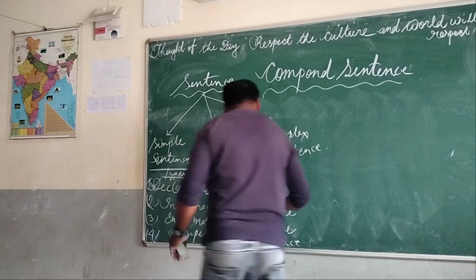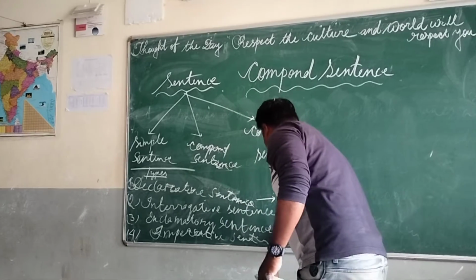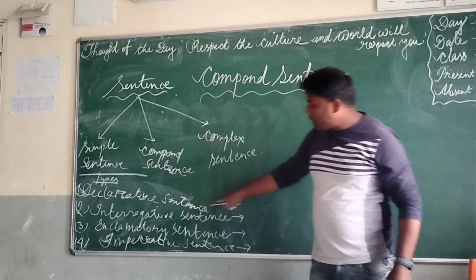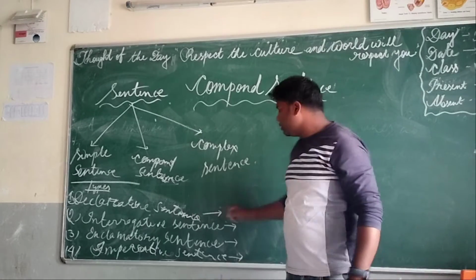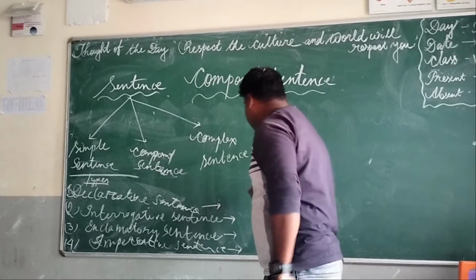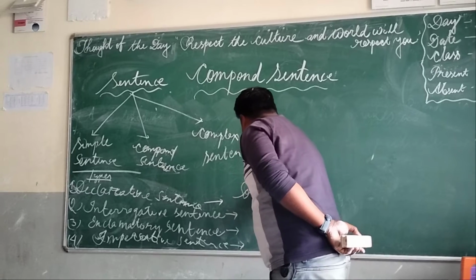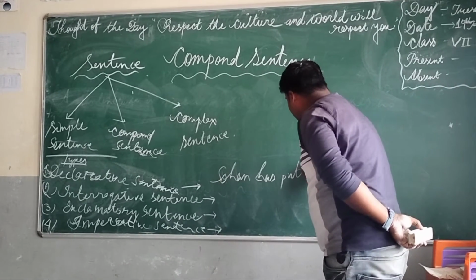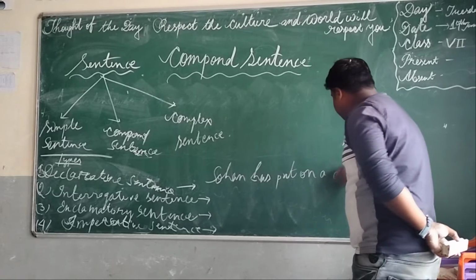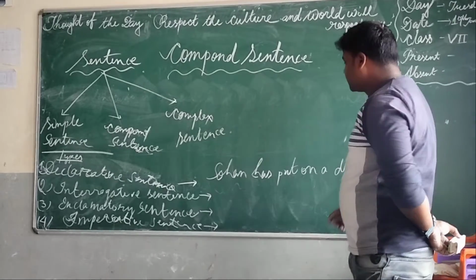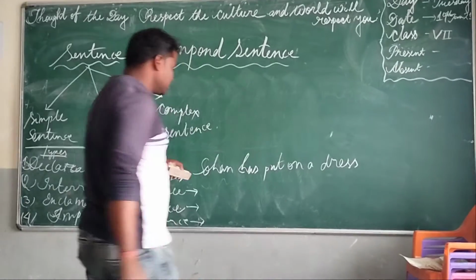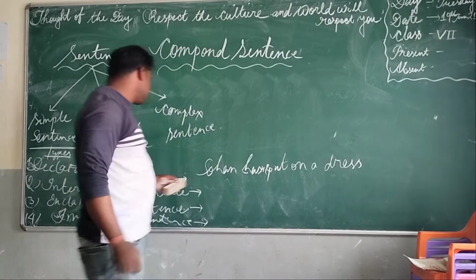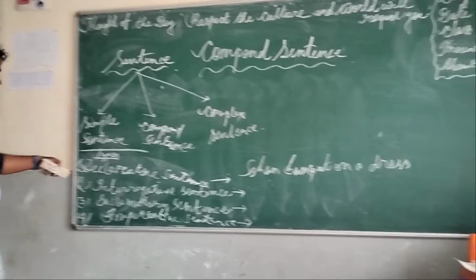Also I am giving some examples to you now, but I have also discussed that declarative means it is affirmative and negative in nature. So we shall write the examples of declarative sentences. Sohan has put on a new dress. Then we can also write in this way: Sohan hasn't put on a new dress. These 2 examples are from declarative sentences.